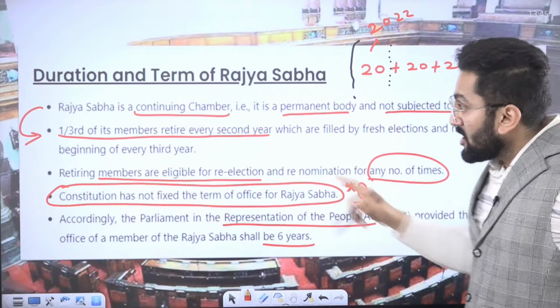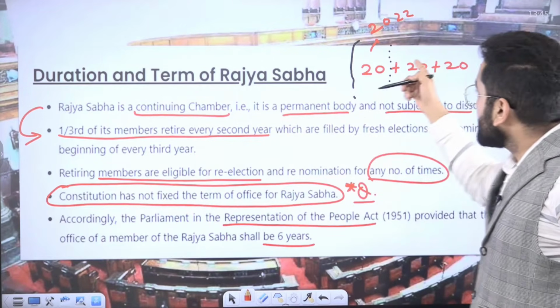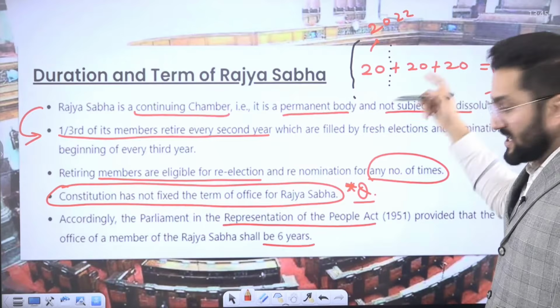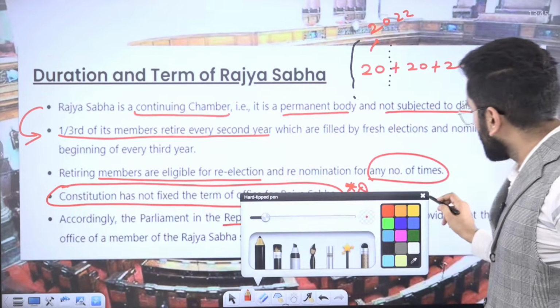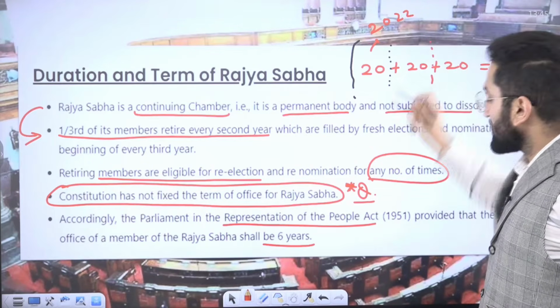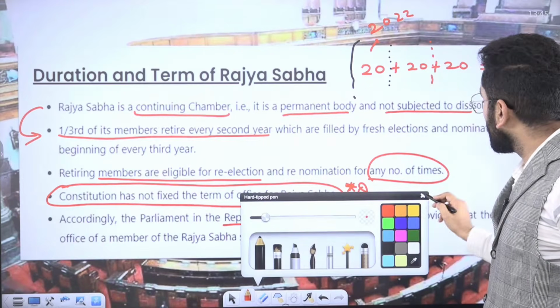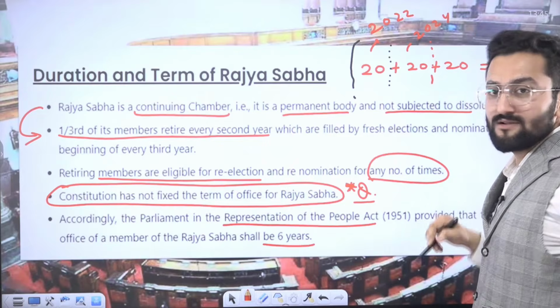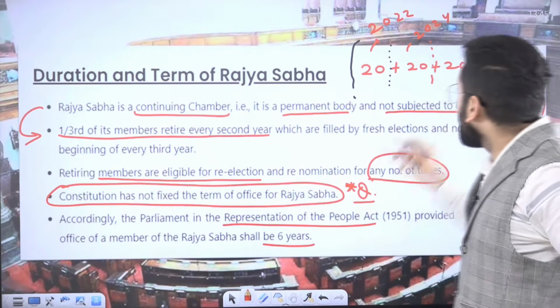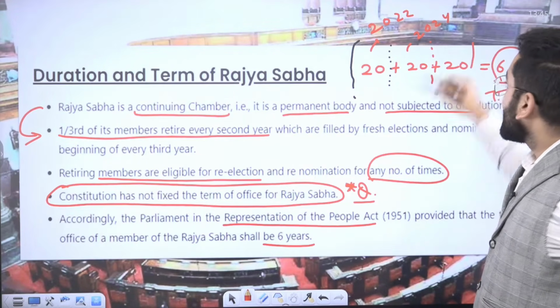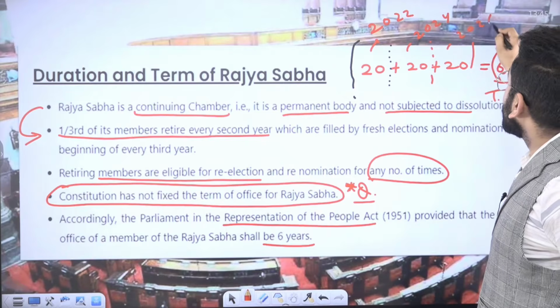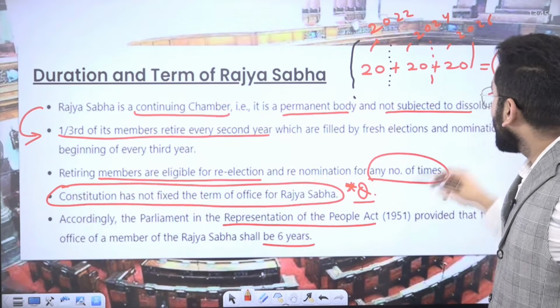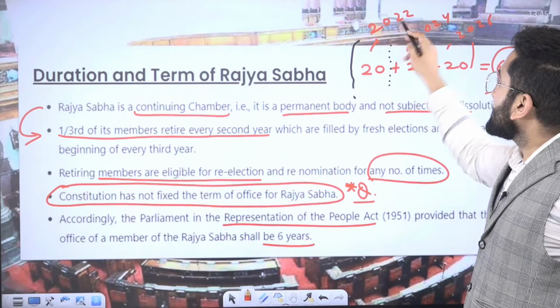Okay? One-third will retire every second year, which means in the next second year, after 2 years, these are going to retire, say in 2024, right? Now what about them? 2026, right?